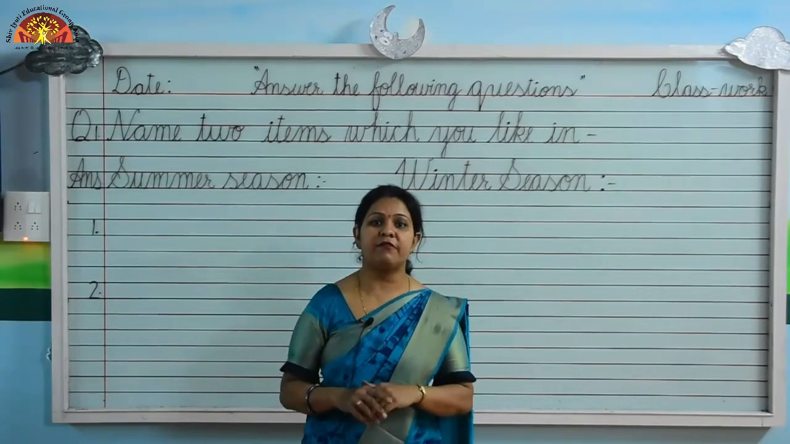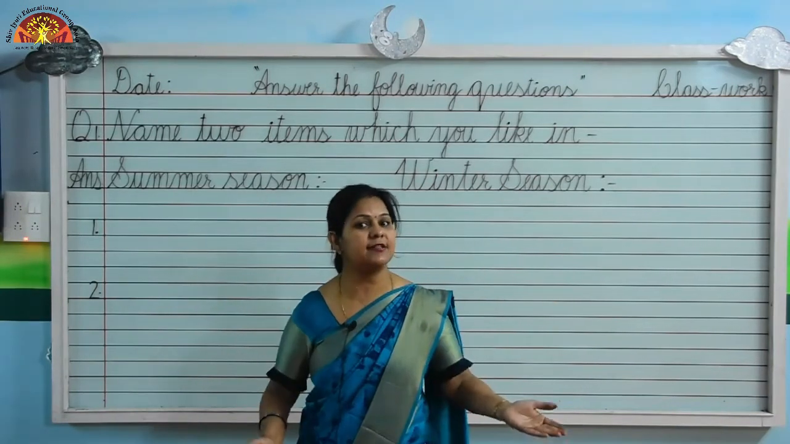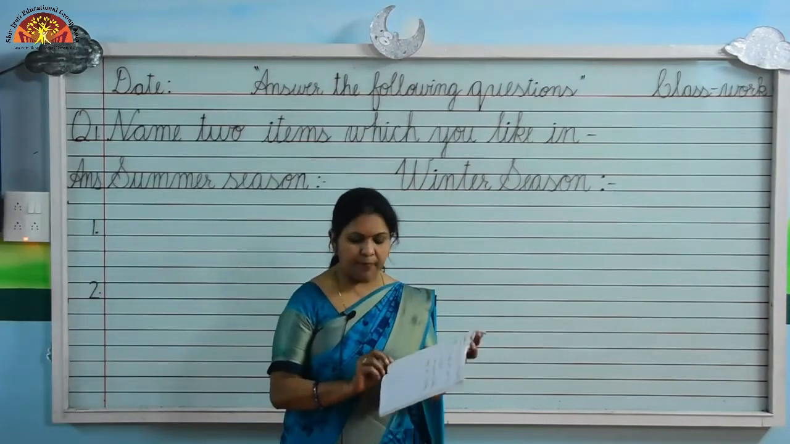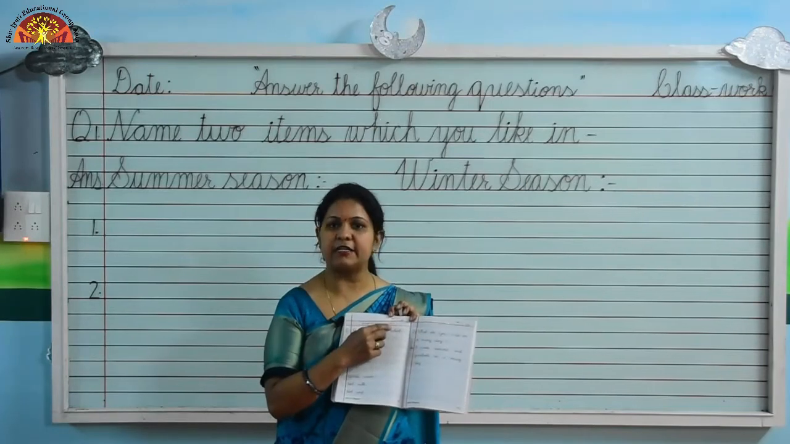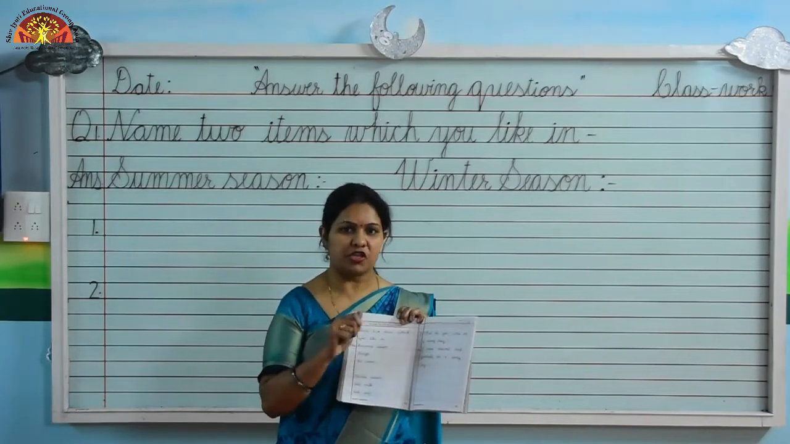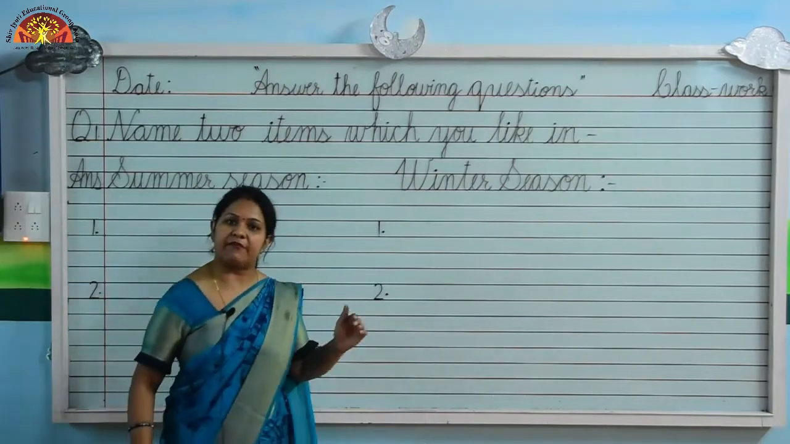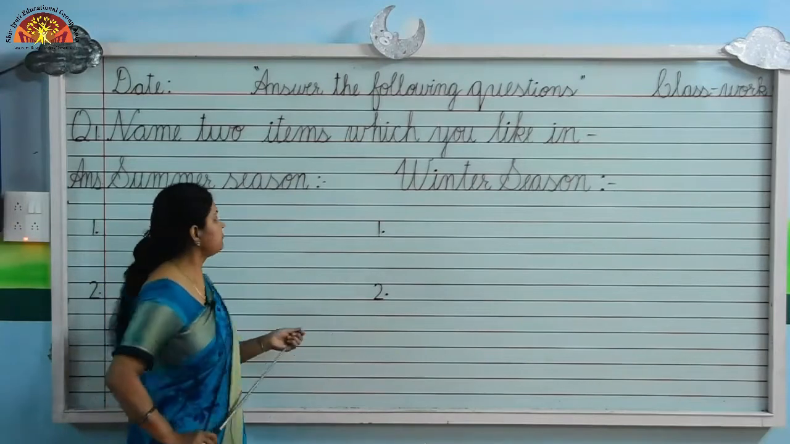So now today we will learn some question answers based on seasons. Open your general awareness workbook, page number 74 and 75. Mention the date and classwork on the top. Sharpen your pencil, and first we will read the question, then we will write the answer. So kids, read with me.